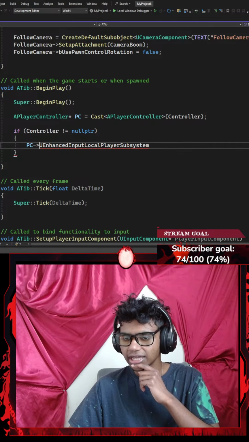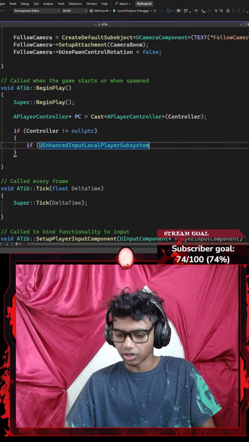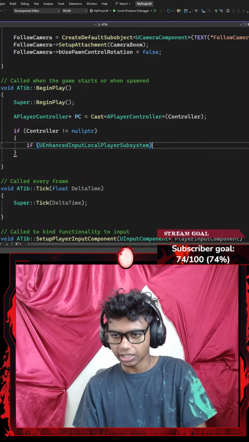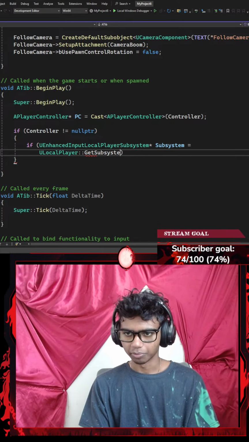Okay, so instead, should I just add something like an if statement here? Let's go with if, a pair of parentheses, there we go. So if my UEnhancedInputLocalPlayerSubsystem, which is going to be represented by a pointer called something like Subsystem, is equal to, I'm going to use GetLocalPlayer. Or instead of GetLocalPlayer, I'm going to go with ULocalPlayer with a scope resolution operator of GetSubsystem.